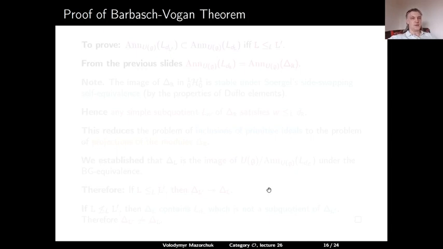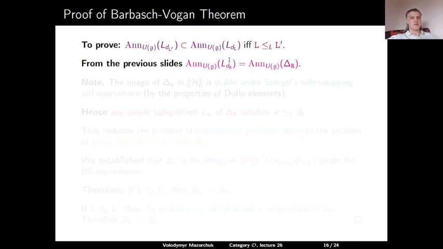So now we can prove the Barbasch-Vogan theorem. We need to prove that, given two left cells L and L prime, the annihilator of L(dL prime) is a subset of the annihilator of L(dL) if and only if L is less than or equal to L prime with respect to the left order.